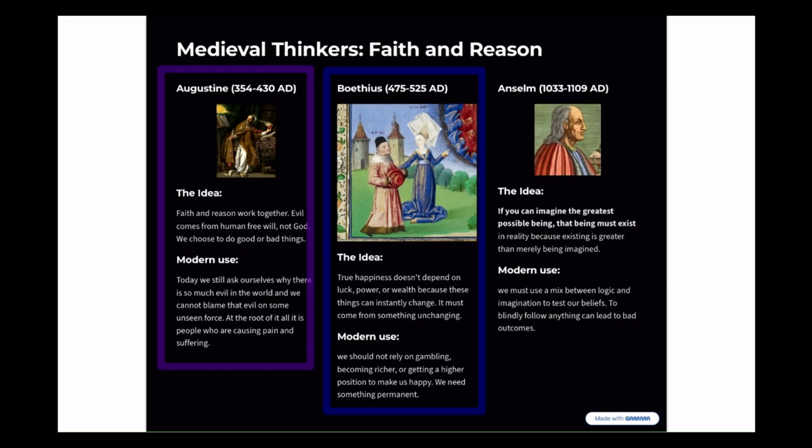The next medieval thinker we have is Boethius. And Boethius was trying to find, how can we be happy? For him, true happiness does not come from things that are always changing, like your luck or how much power you have or how much money you have. Because these are always changing, we cannot rely on them to be happy. So happiness must come from something unchanging. For him, God is unchanging.